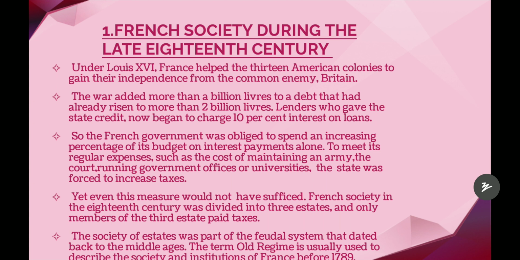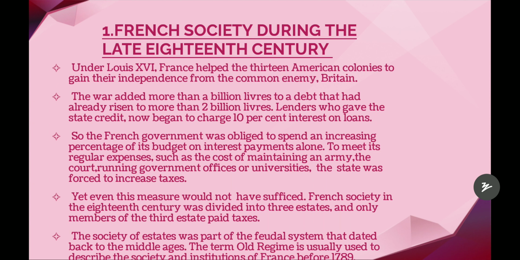So yet even this measure would not have sufficed. This measure, taken to increase the taxes, was not sufficient to pay the interest payments. French society in the 18th century was divided into 3 estates, and only the members of the 3rd estate paid taxes. That is why this increase of taxes was not sufficient for paying the interest payments.